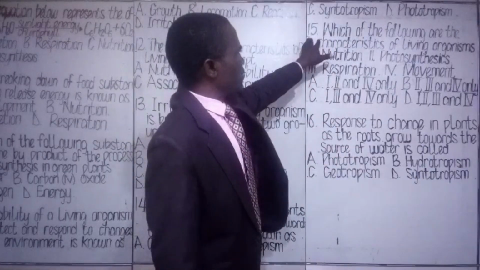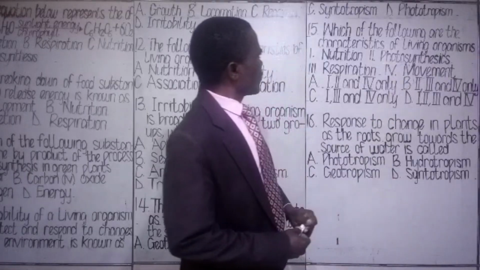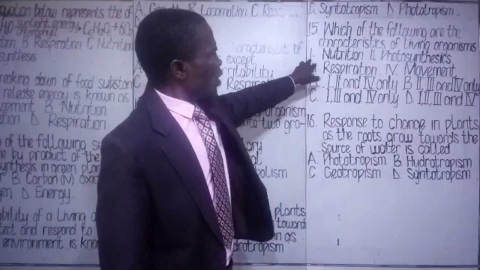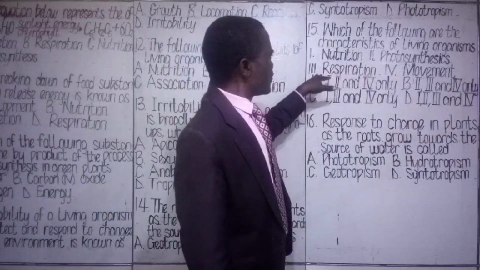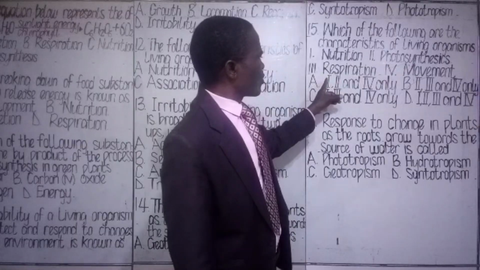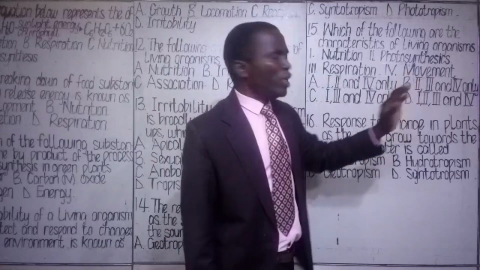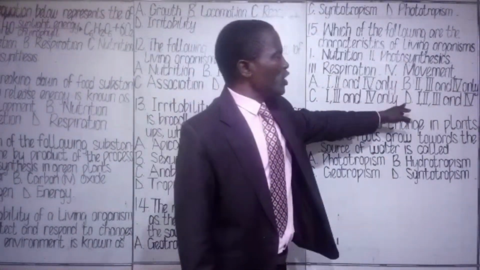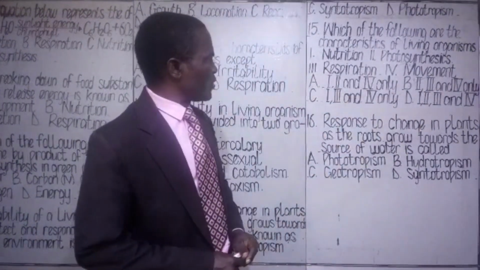Class assessment 15. Which of the following are the characteristics of living organisms? Roman figure 1, nutrition. Roman figure 2, photosynthesis. Roman figure 3, respiration. Roman figure 4, movement. Option A, 1, 2, and 4 only. Option B, 2, 3, and 4 only. Option C, 1, 3, and 4 only. And option D, 1, 2, 3, and 4. You choose the most appropriate option out of that.